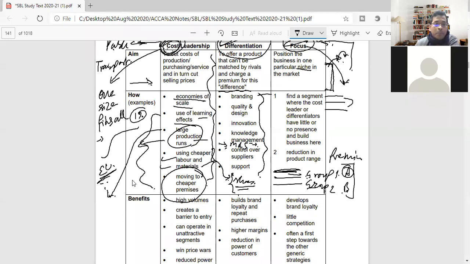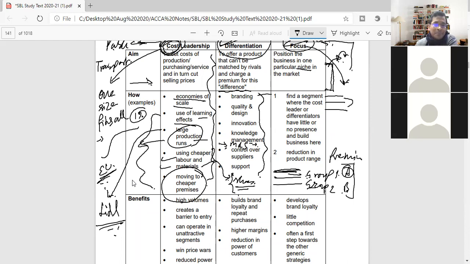Cost leadership can be, Neha, Lidl is still serving in the UK market, the clothing. It is, yes. Because what I have seen, they provide clothing at 25% of the total price, or 30% of Marks and Spencer. There's a massive difference in price, just 30% of M&S, which is a differentiation-based clothing company.